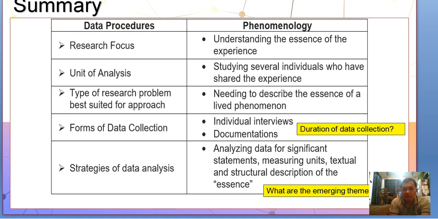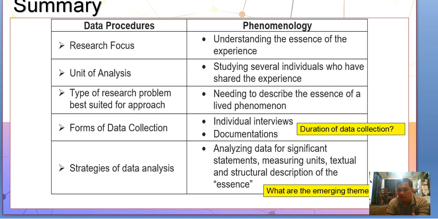Okay. For the summary of the data procedures, the research focus of phenomenology is understanding the essence of the experience. The unit of analysis is studying several individuals who have shared the experience. And the type of research problem best suited for the approach is the need to describe the essence of a lived phenomenon.